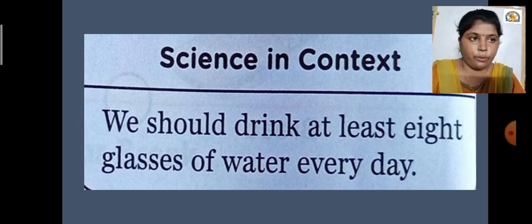So dear students, from today what you have to do? You have to count how many glasses you are taking, from morning to the next morning, or till night you can count, leaving the night part. So see, from when you wake up to when you go to sleep, you have to count how many glasses of water you are taking. If you are taking 8 or more than 8, then it's a good thing. But if you are taking fewer glasses of water, then you have to increase the glasses of water you take. So let us see the next part.